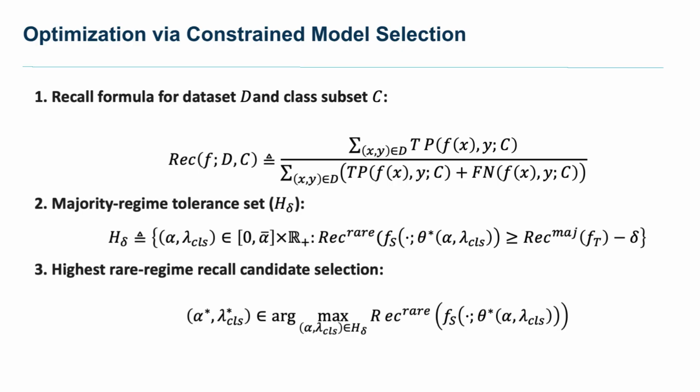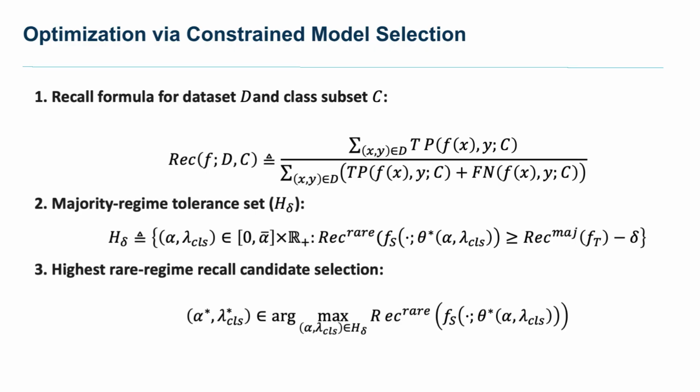So Formula 1 is the recall formula for the dataset and the class subset. This calculates how good the model is at correctly spotting specific groups of items. For example, the rare event, and it measures the percentage of target items the model correctly identified out of all the target items actually present.